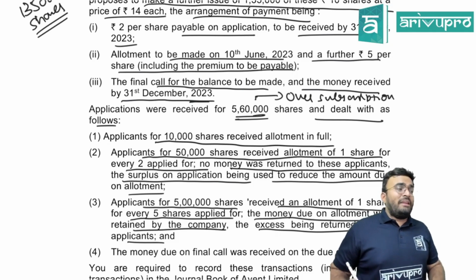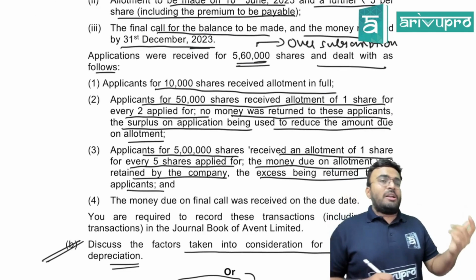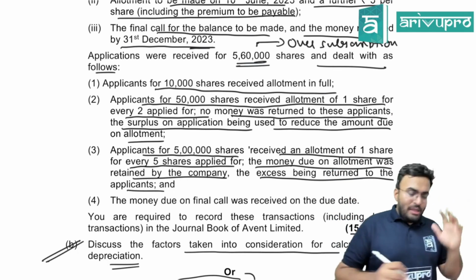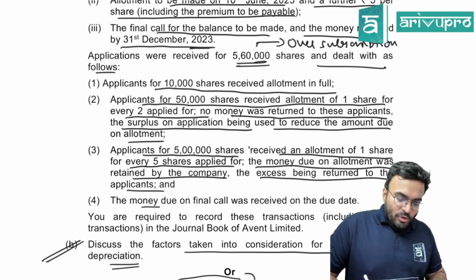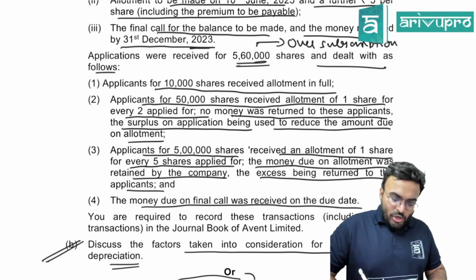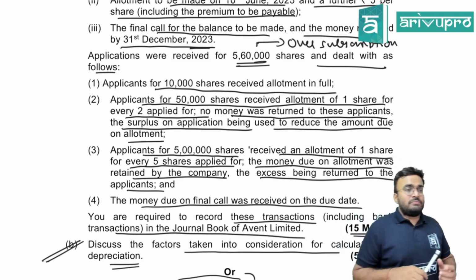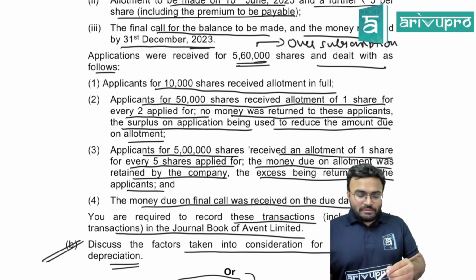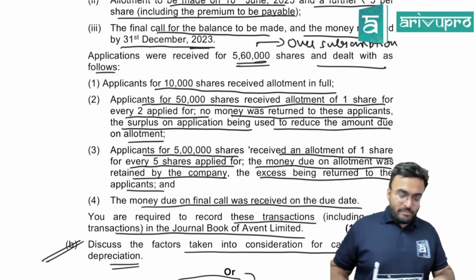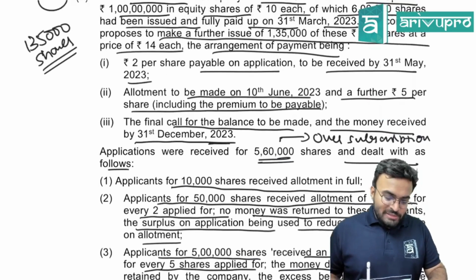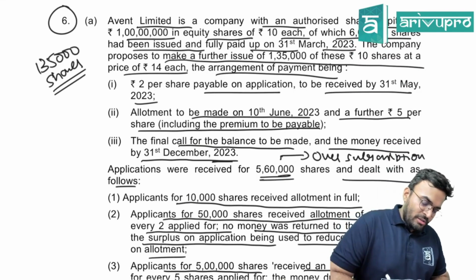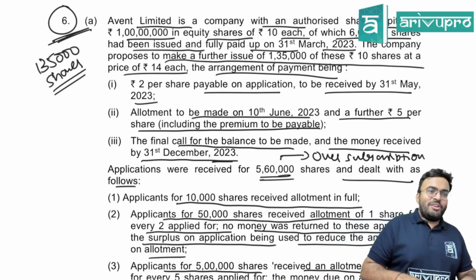That means if you have money more than what is required for allotment, that time you will return the money to the applicants. Refund. Money due on final call was received on the due date. You are required to record the above transactions including bank transactions in the Journal of Avent Limited. Same number also same. Then solve, we'll see. Without looking at the solution, you solve. Start solving.